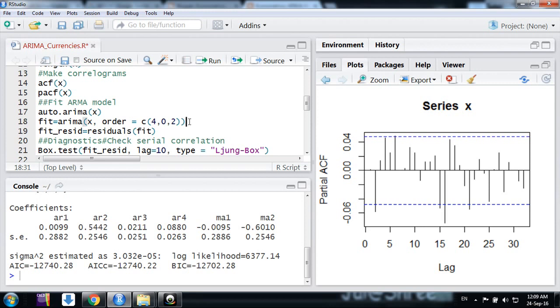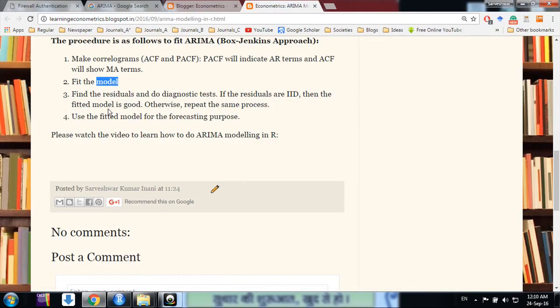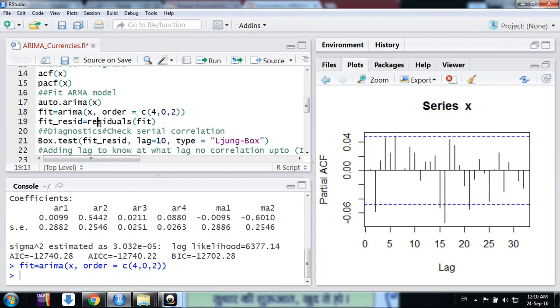It's a starting point. You can take any AR and MA model and follow the Box-Jenkins approach. So here, I have fitted this ARMA 4,2 model, and the function is arima. After fitting the model, as I mentioned, the second part is to fit the model. We have fitted the model based on the AR and MA terms from the auto.arima function. Now we need to find the residuals. The third task is, what are the residuals of the model? The function for this is residuals of the model fit.